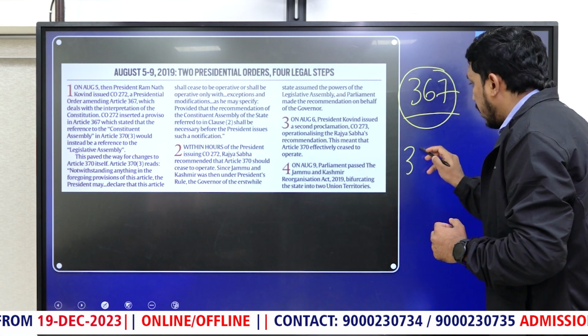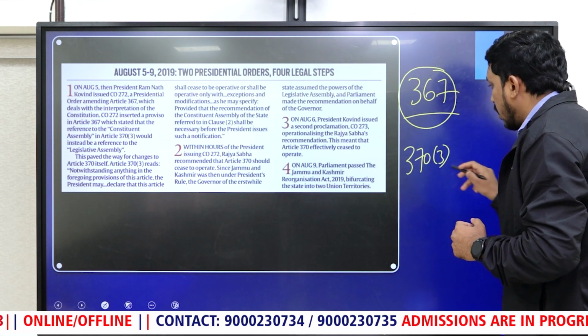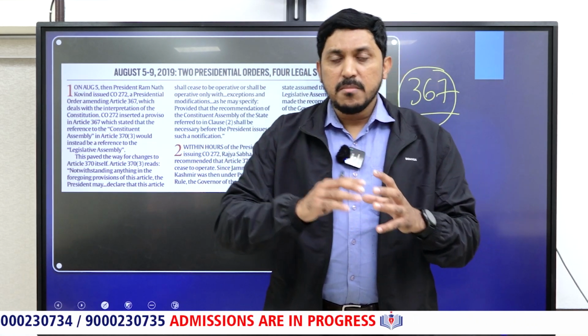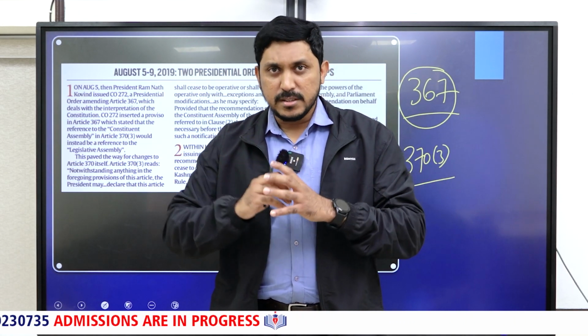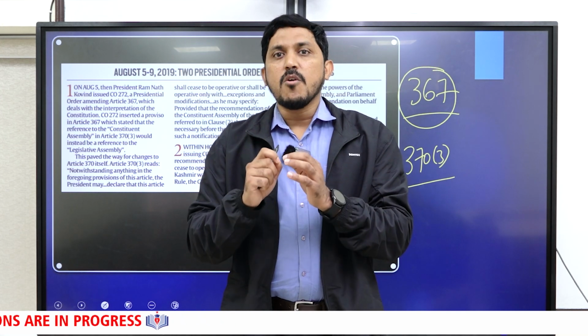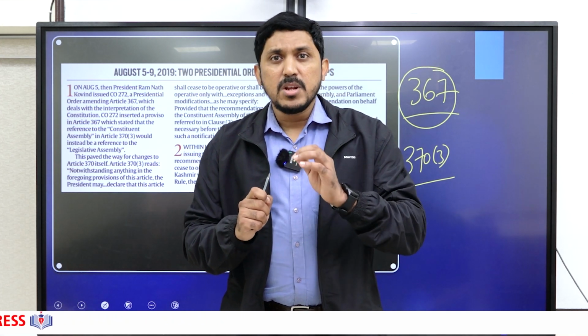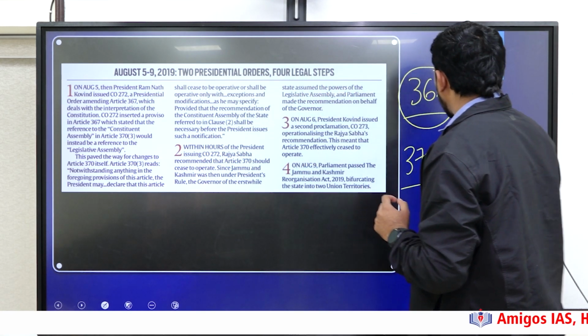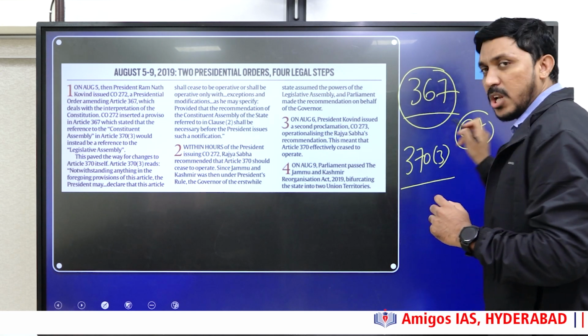Now Article 370 clause 3 says the president may modify or change the provisions of Article 370 by taking the opinion of the Constituent Assembly of Jammu and Kashmir. So the key word here is what? Constituent Assembly of Jammu and Kashmir permission is required.